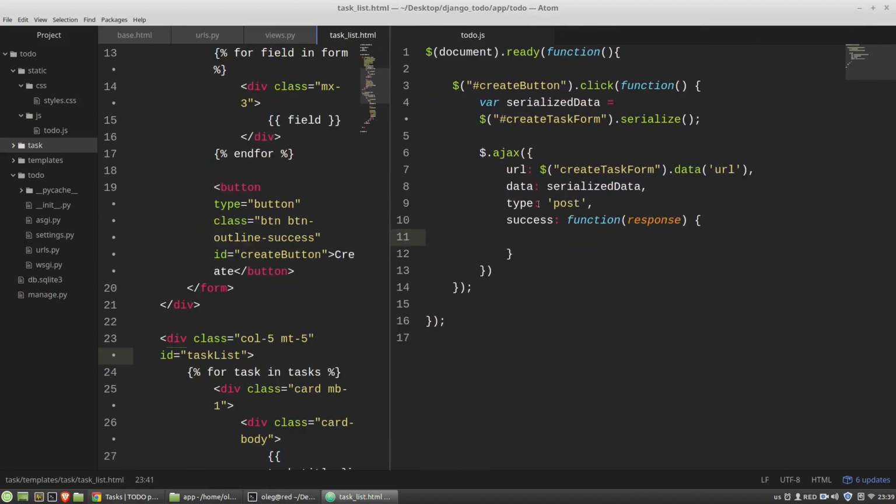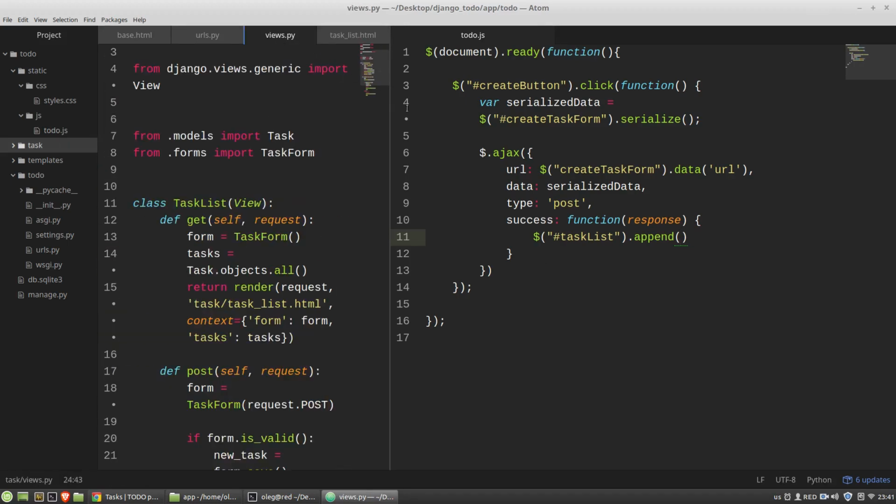And in the todo.js, in this function of the success key, I have to get this task list element, and I'm calling its append method and passing to it the card layout as an argument. But firstly, I need to get the server's response with all data of a newly created task object, and then I have to use this task object here in the JavaScript file.